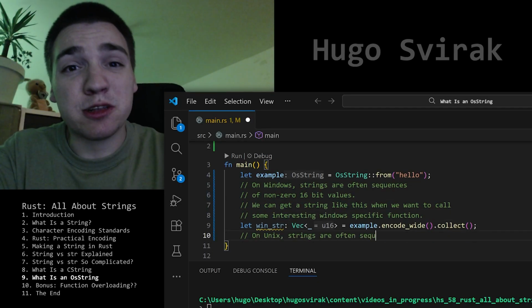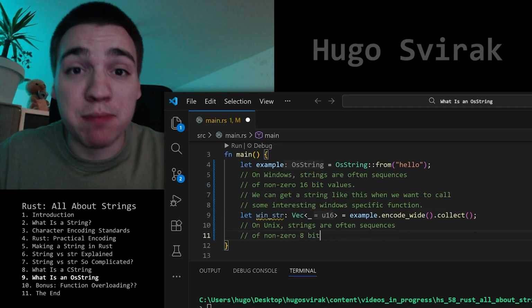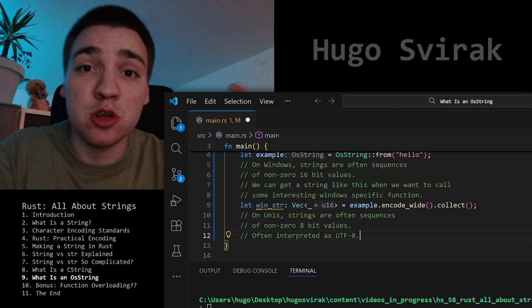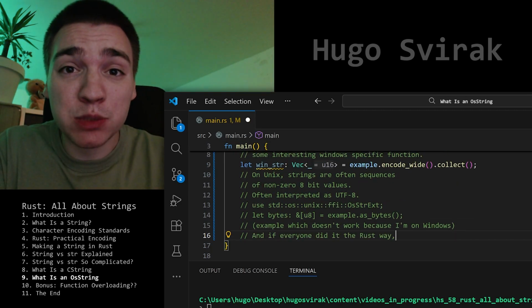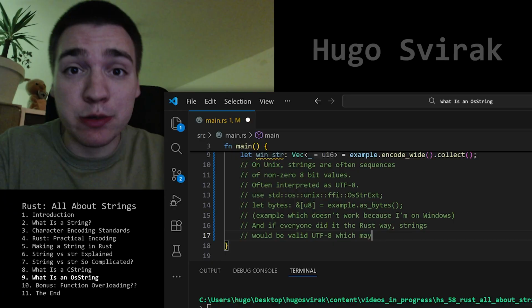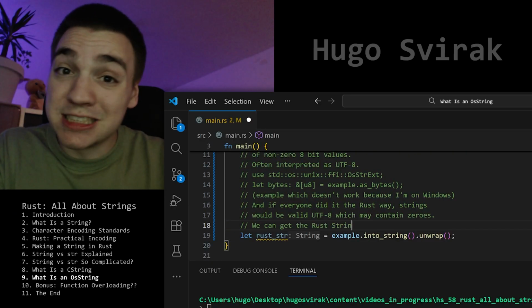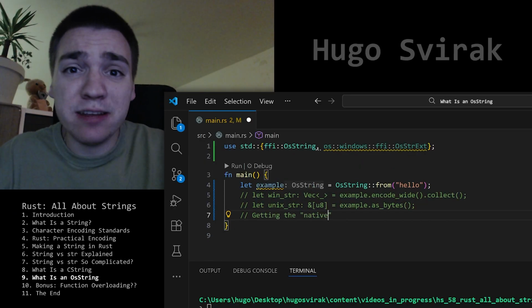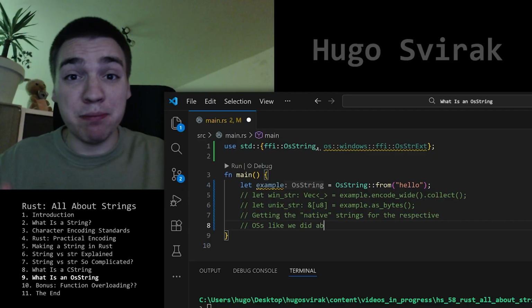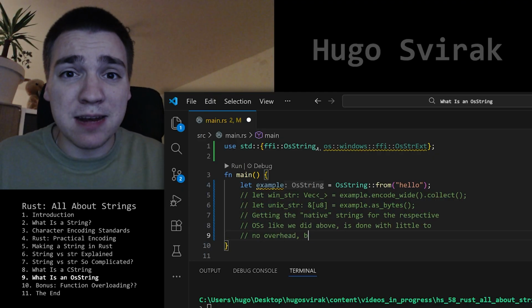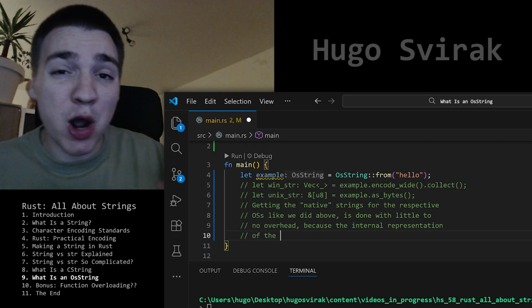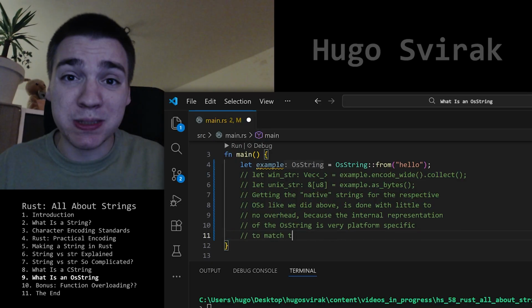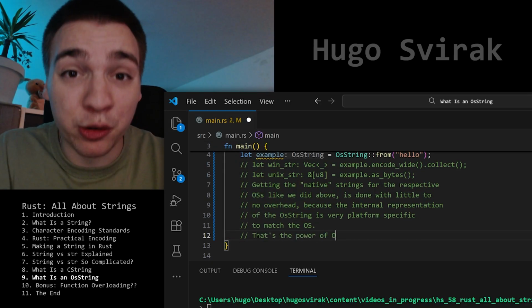But on Unix, strings are often sequences of non-zero 8-bit values, often interpreted as UTF-8. And if everyone did it the Rust way, strings would be valid UTF-8, which may contain zeros. We can get the Rust string, like so. Getting the native strings for the respective OS, like we did above, is done with little to no overhead because the internal representation of the OS string is very platform specific to match the OS. That's the power of OsString.